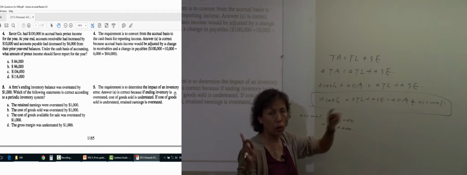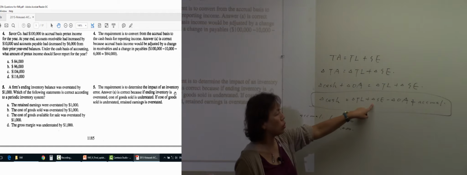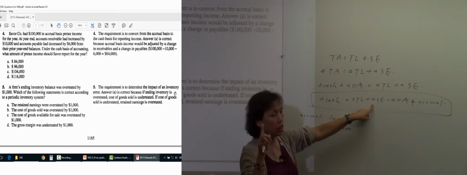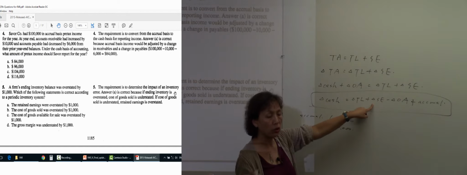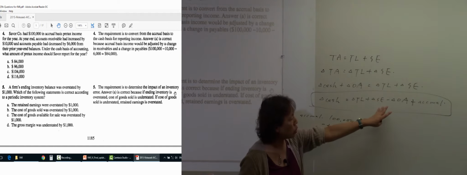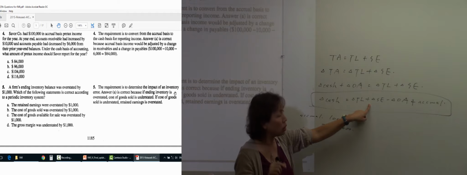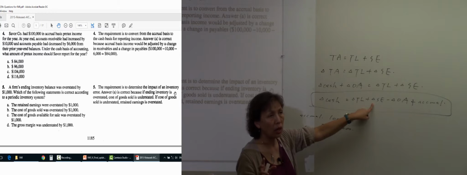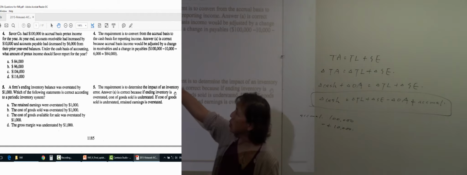When it's increased we put positive, when decreased negative, but when we check the equation and it shows positive for the item, we reverse it to negative, and when it shows negative, we reverse it to positive. Remember that? But now we are converting an income, so we do not reverse the sign. The question says accounts receivable increased, so we first put a positive sign, then check the equation for asset. It's negative, so I just put negative.